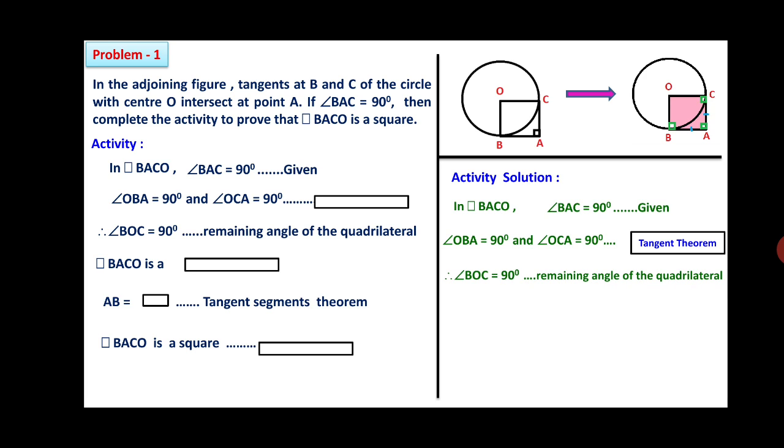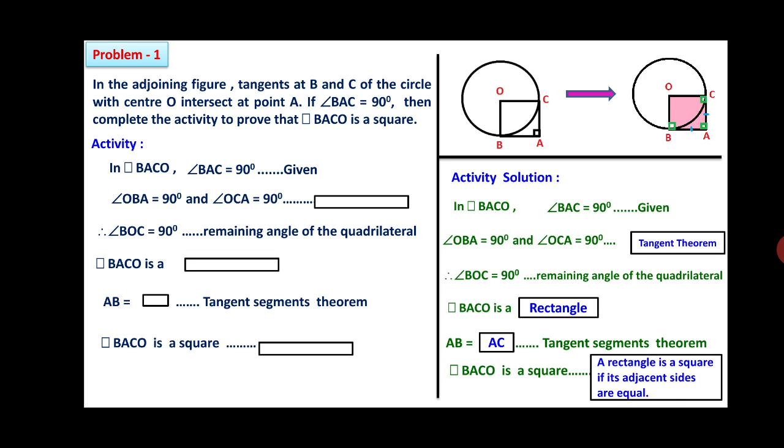Angle BOC is equal to 90, the remaining angle of the quadrilateral. Therefore, here all the angles are becoming 90. Therefore, quadrilateral BACO is a rectangle. In the box, the answer is rectangle. Therefore, you can write AB is equal to AC, that is the tangent segment theorem. You can see in the figure. Therefore, as adjacent sides of a rectangle are congruent, quadrilateral BACO is a square. A rectangle is a square if its adjacent sides are equal. Like that, 4 boxes you have to fill up, that is for 2 marks.